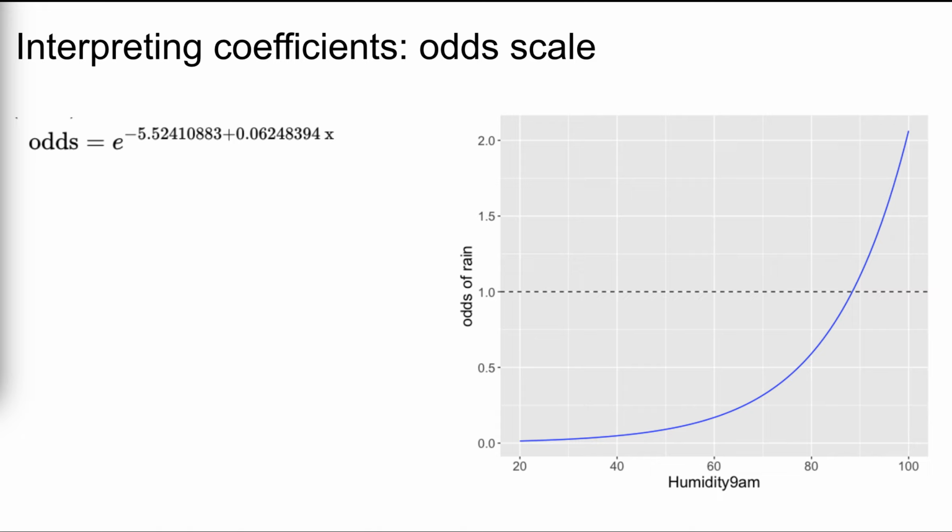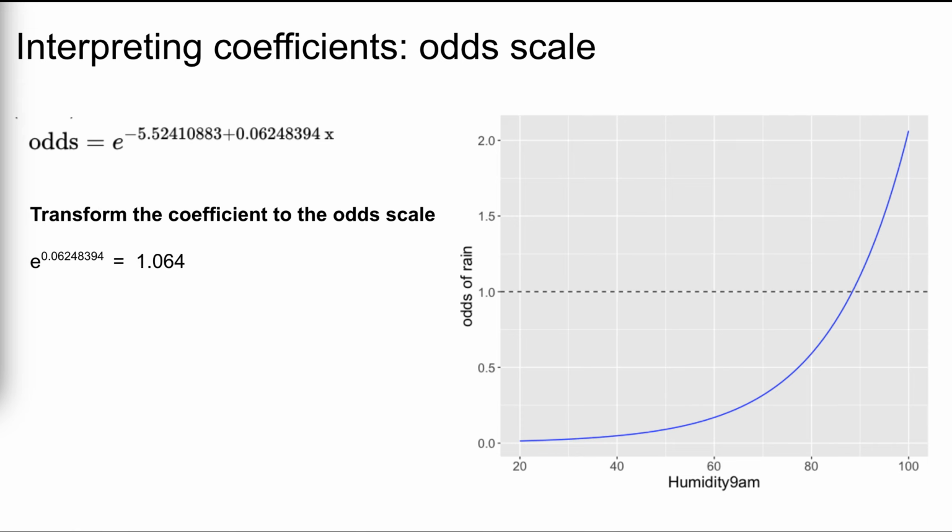Since the log odds scale, again, is a bit unintuitive, this coefficient interpretation is also kind of confusing. So let's consider the model on the odds scale. Importantly, since the odds model is not linear, we can't interpret the humidity coefficient as a slope. Mainly, the rate of increase in odds as humidity increases is not constant. This rate is slow when humidity is lower and more rapid when humidity is high. With this in mind, the coefficient on the odds scale tells us about the multiplicative change in odds when we increase humidity by 1.